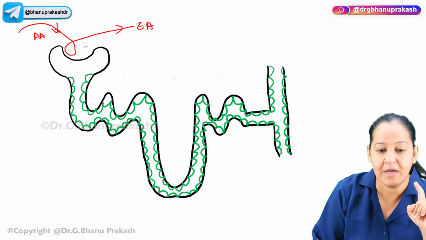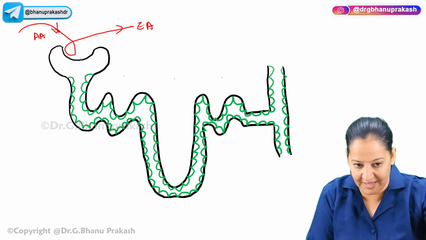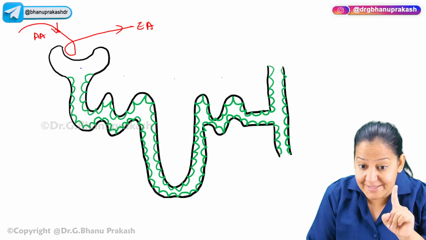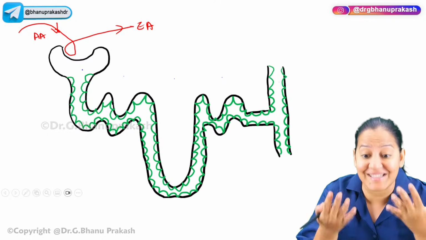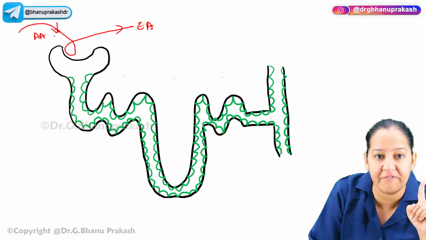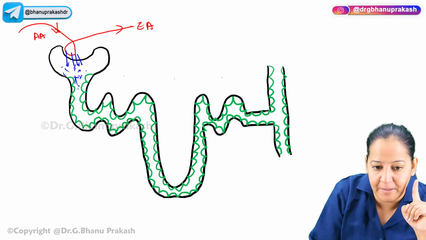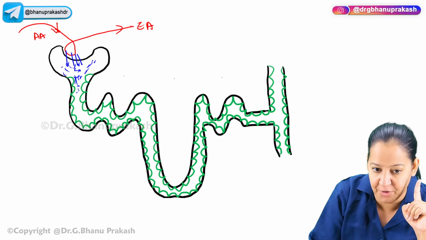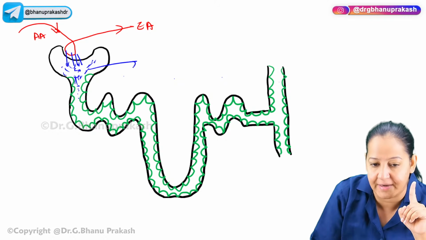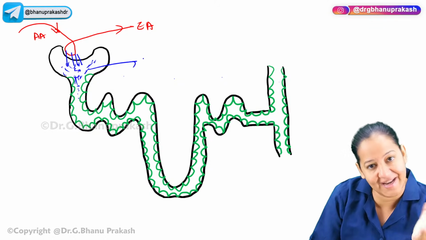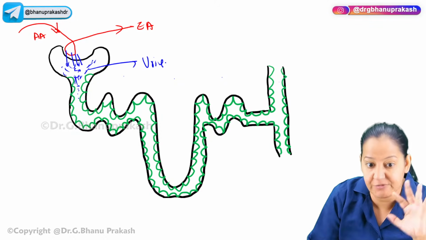Please understand. Now the blood which is coming here from the afferent arteriole, whatever substances are supposed to be excreted out in the urine, they will get filtered and they will accumulate here in the Bowman's space. This is known as urine. I can call it filtrate, but later on we will call it urine. So urine is formed like this.